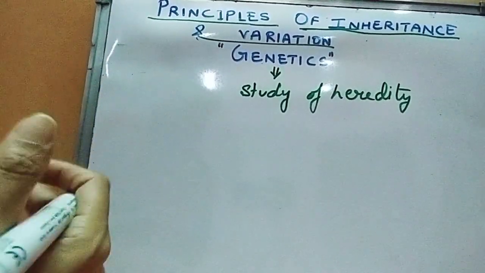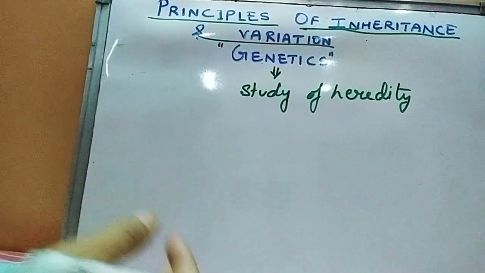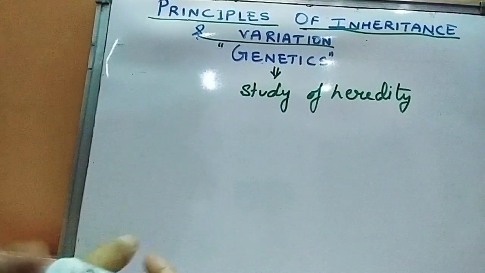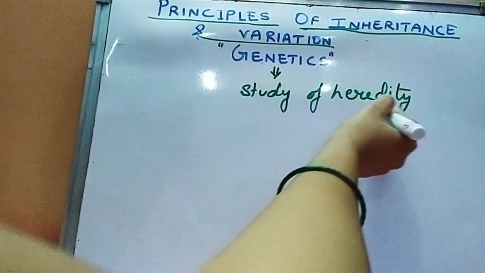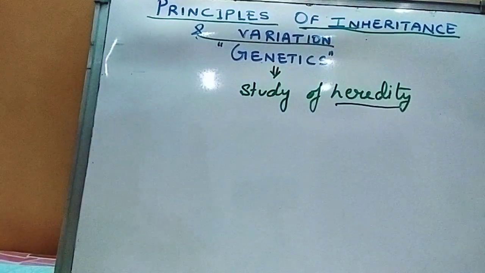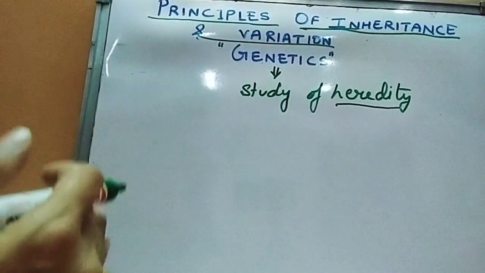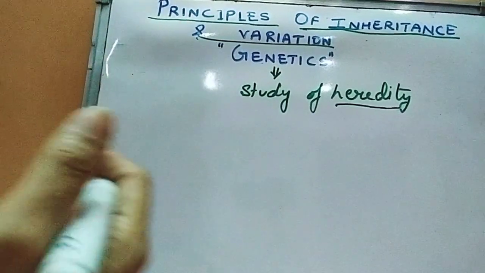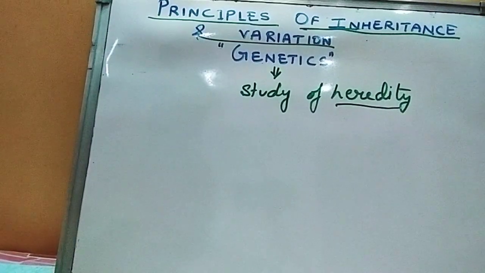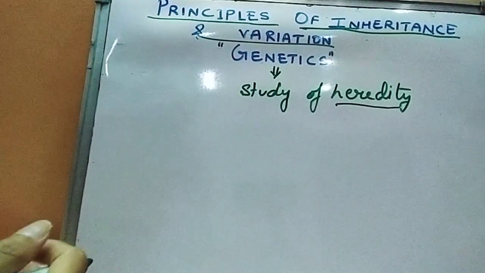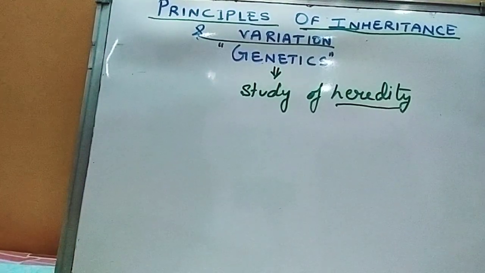So heredity means that the character, the trait that is passed from the parents to the offspring, that is called heredity. And the study of this heredity, the feature that is passed from the parents to the offspring, and the laws relating to such transmission, is called genetics. So in this particular topic, we are going to study about genetics under the principles of inheritance and variation.